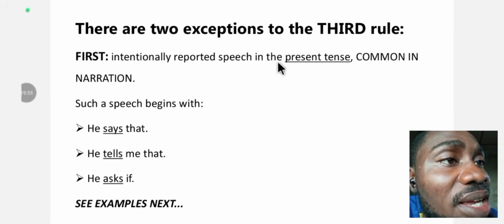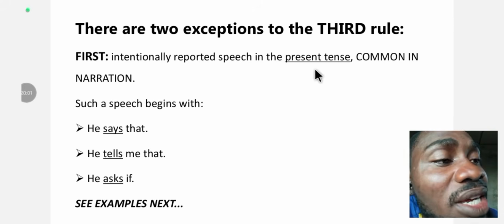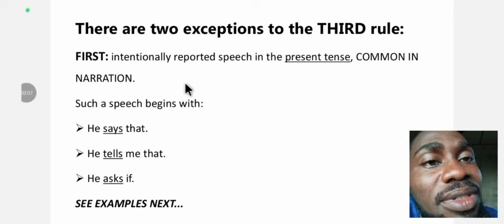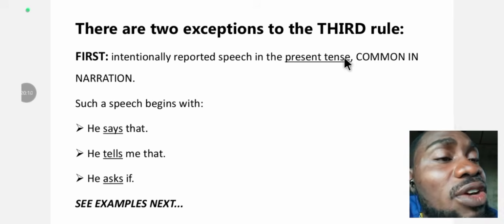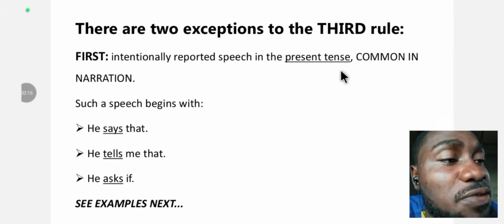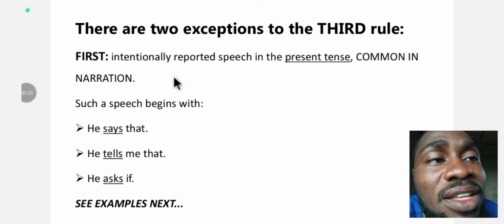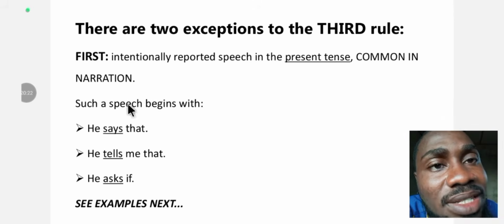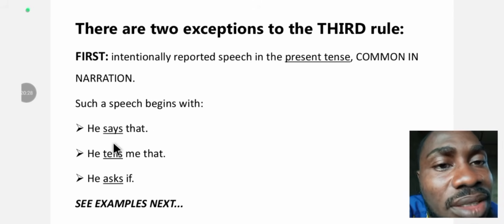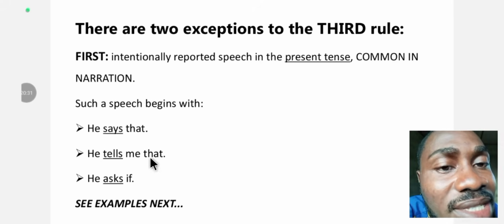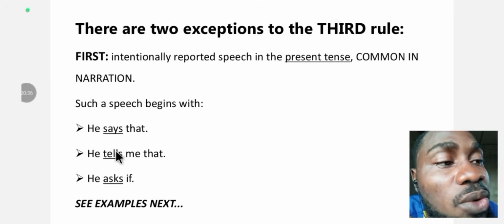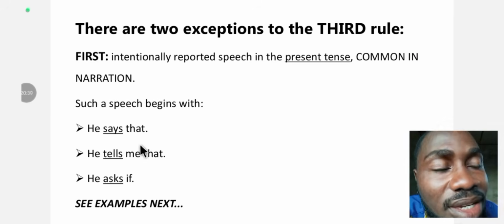Instead of expressing a speech that should be in the past tense form into a past perfect form of verb, they express it in present tense. Such a speech begins with, he says that, he tells me that, he asks if. Can you see? So they report it in present tense. It's very common in narration.